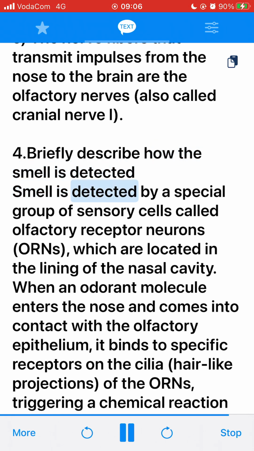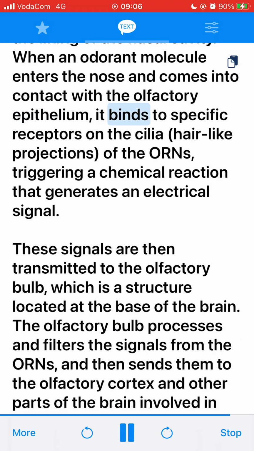Smell is detected by a special group of sensory cells called olfactory receptor neurons, ORNs, which are located in the lining of the nasal cavity. When an odorant molecule enters the nose and comes into contact with the olfactory epithelium, it binds to specific receptors on the cilia, hair-like projections, of the ORNs, triggering a chemical reaction that generates an electrical signal.